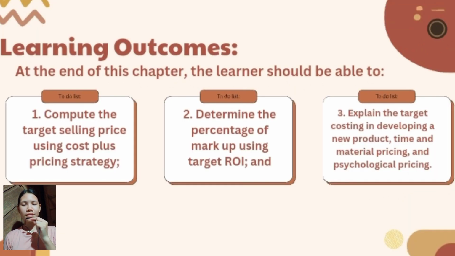Learning outcomes. At the end of this chapter, the learner should be able to: number 1, compute the target selling price using cost plus pricing strategy; number 2, determine the percentage of markup using target ROI; and number 3, explain the target costing in developing a new product, time and material pricing, and psychological pricing.